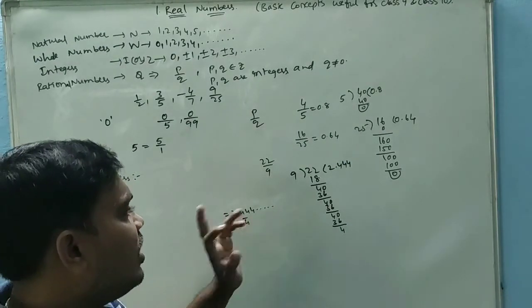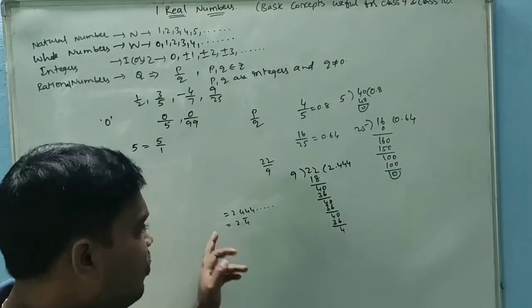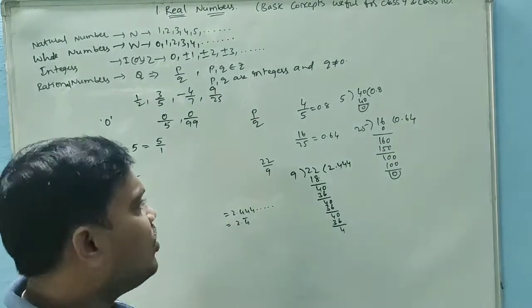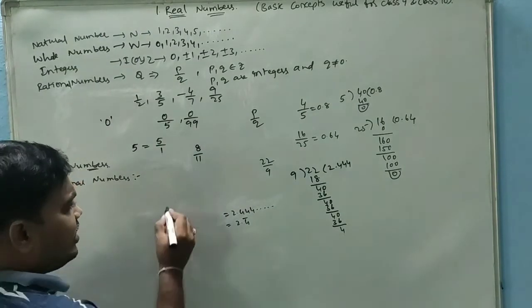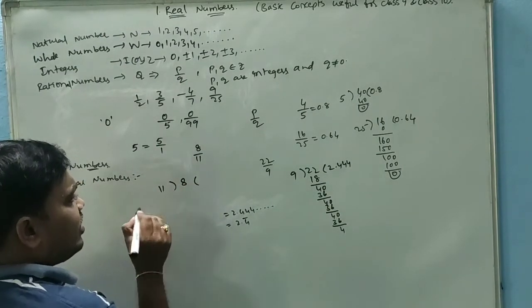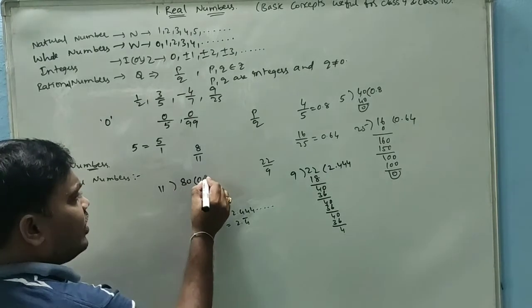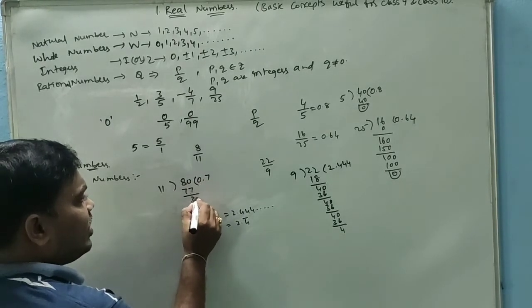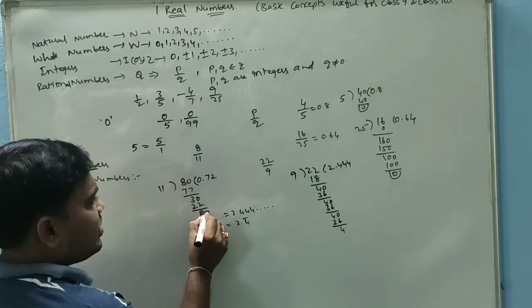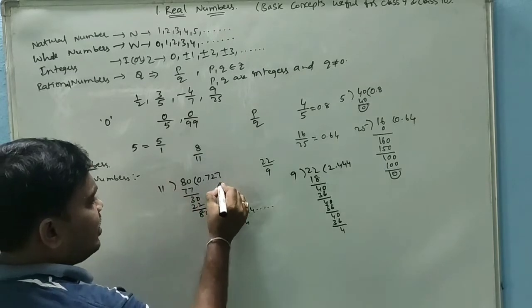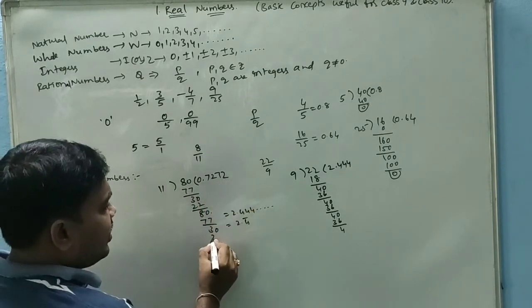So 4 continuously, I want to write 4 bar. 4 bar means 4444 like that. So one more, 8 by 11. I want to take 8 divided by 11, 0 point, keeping 0. 11 into 7 is 77, remainder 3, 30. 11 into 2 is 22, remainder 8. 11 into 7 is 77, 3, 30. 11 into 2 is 22, 8.